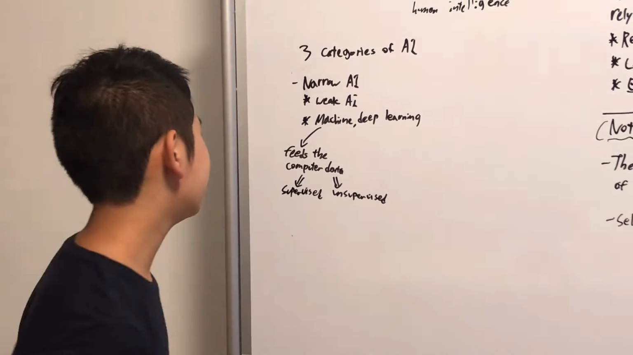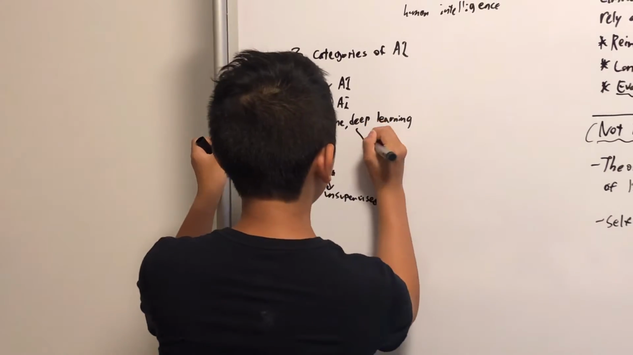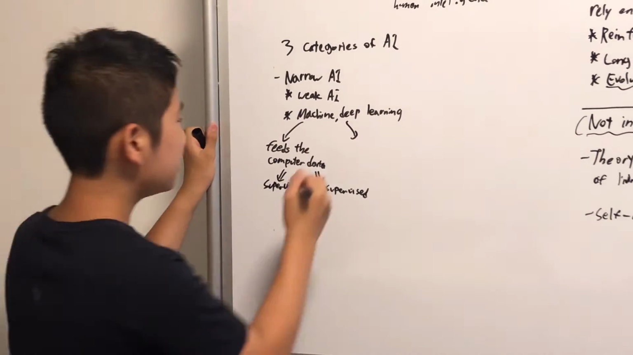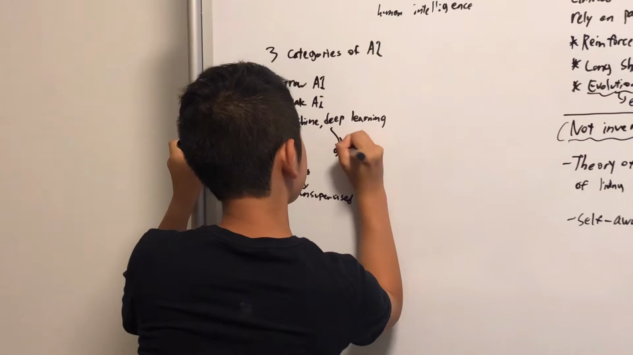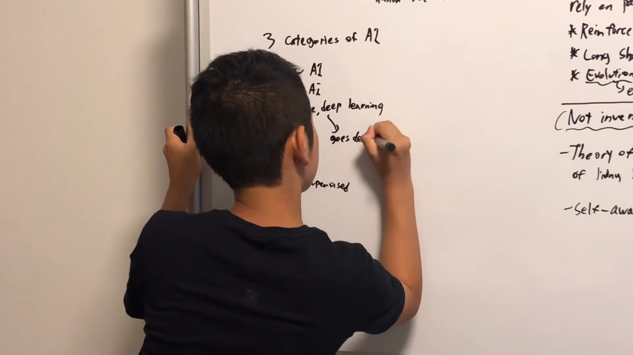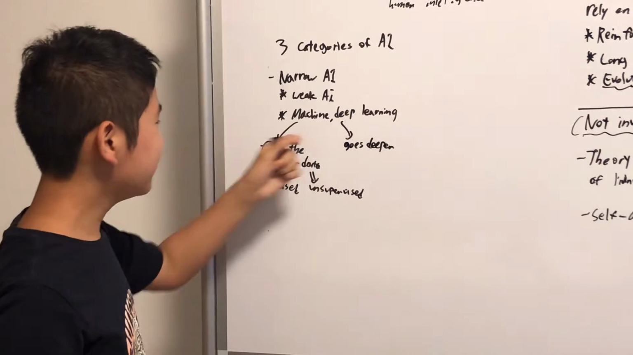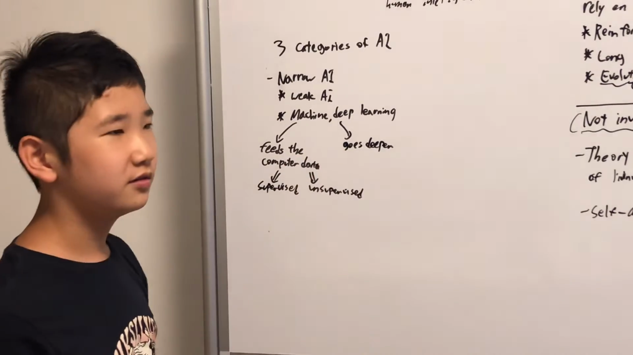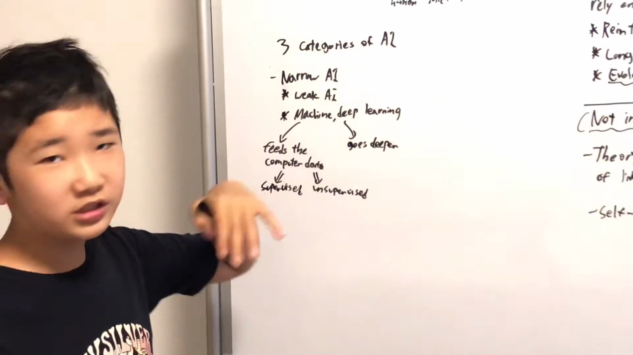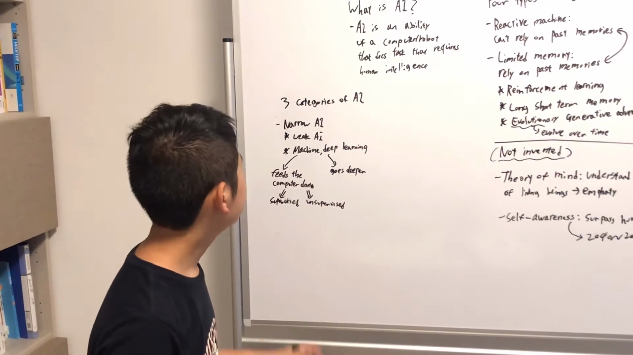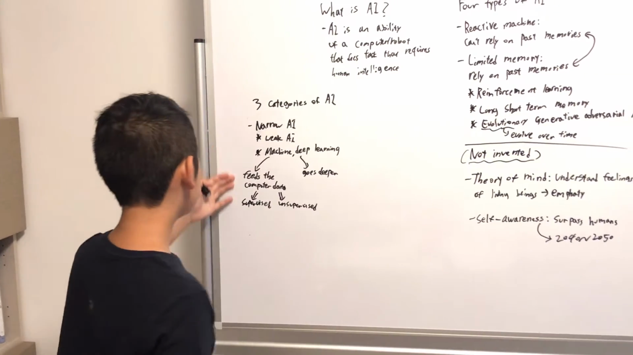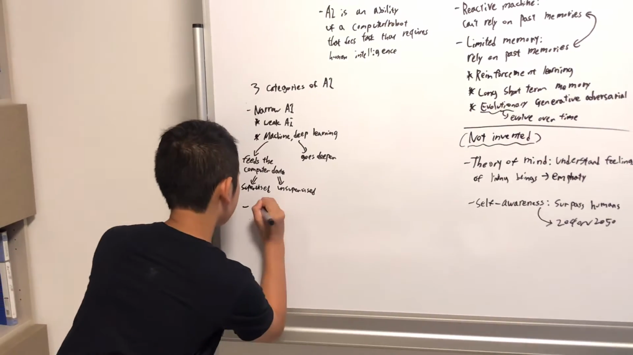It's pretty obvious. Now, deep learning is a type of machine learning that goes deeper. Alright, this was pretty obvious too. Deep learning goes deeper. They go deeper and make connections. Now we're going to the next stage, general AI.